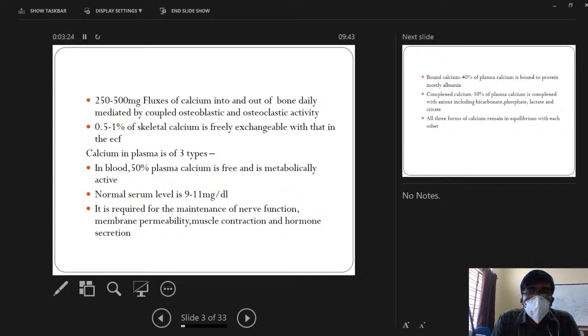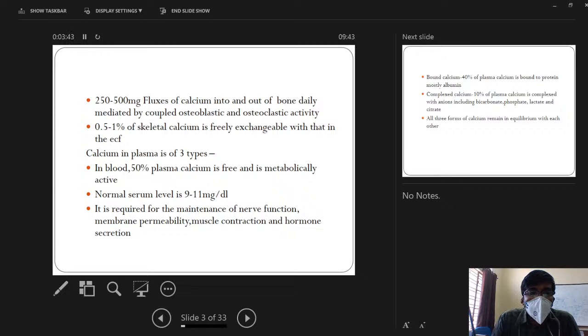Calcium being a cation binds with anions in the body like bicarbonate, lactate, citrate, and phosphate. Being a cation, it binds with anions and forms complex precipitates. So this constitutes about 10% of the total body calcium.